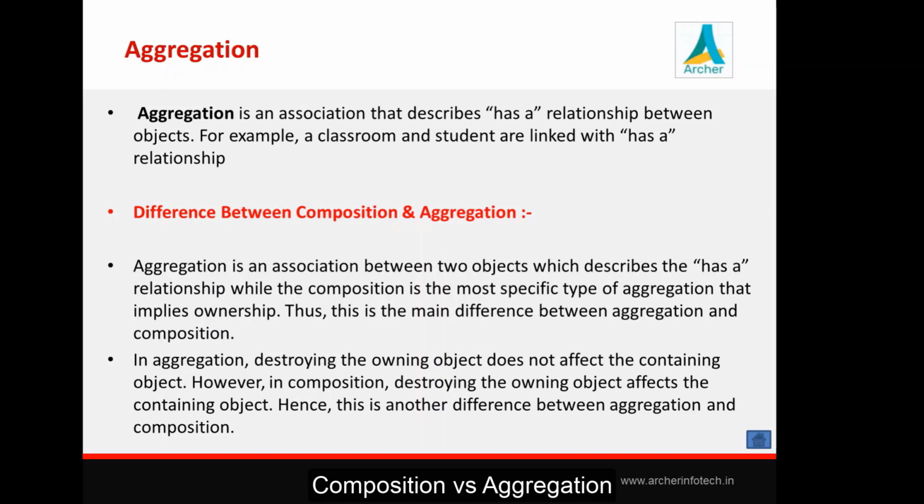And with that, as we have said, destroying the owning object does not affect the contained object in aggregation. However, in composition, destroying the owning object affects the contained object. Hence, that is another difference between aggregation and composition. But finally, we need to conclude like this: composition and aggregation both follow a has-a relationship. Inheritance follows an is-a relationship. And these are the concepts to create a relationship between two classes in object-oriented programming.